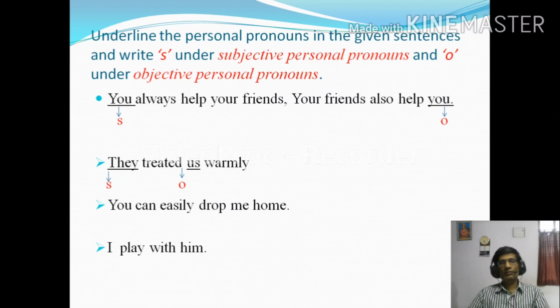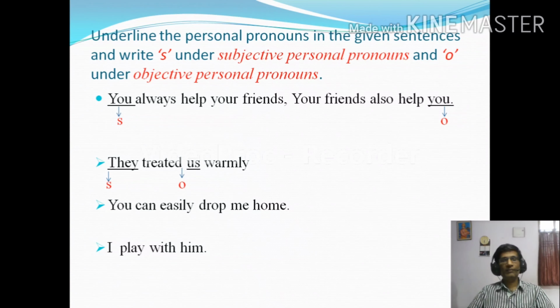So here I have given you an exercise. Two sentences I have done for you, and the remaining two you do at your home. Underline the personal pronouns in the given sentences and write S under subjective personal pronouns and O under objective personal pronouns.